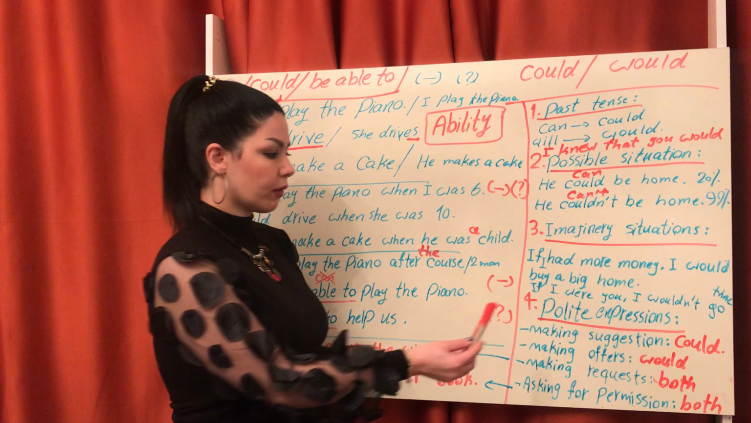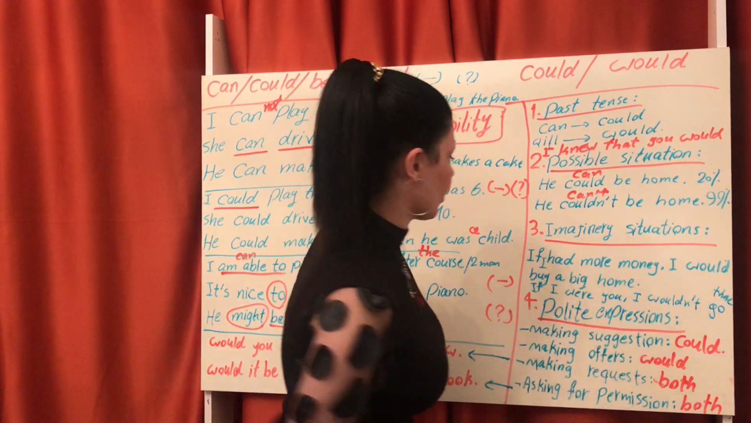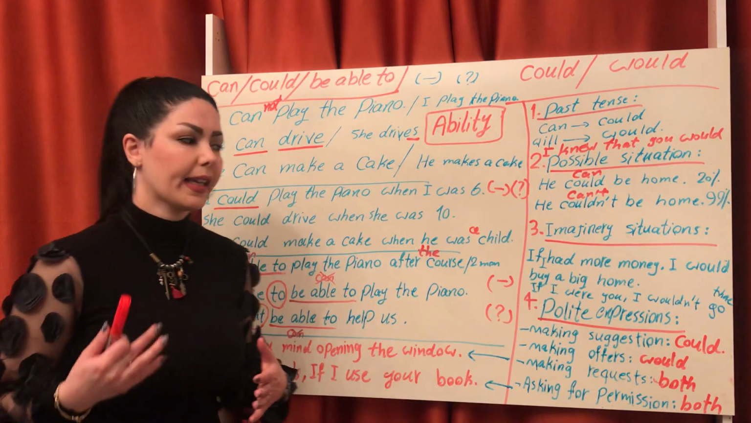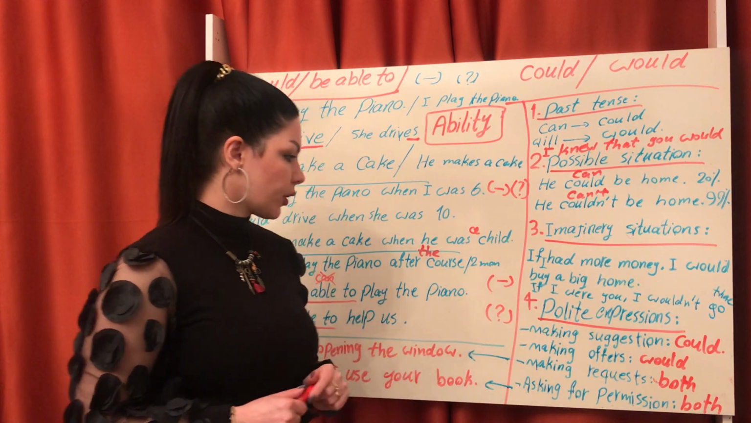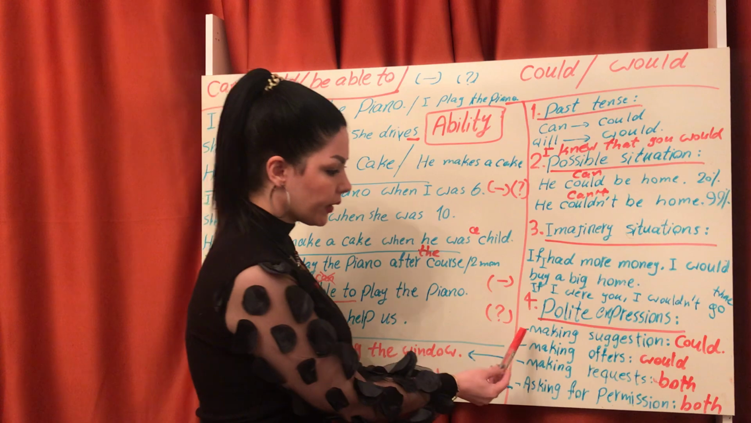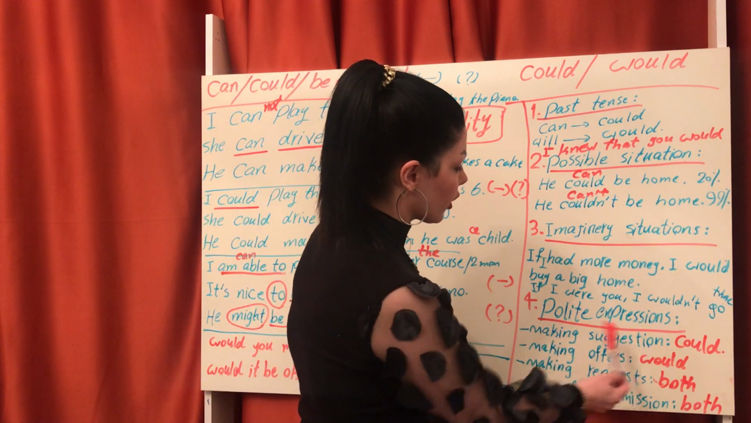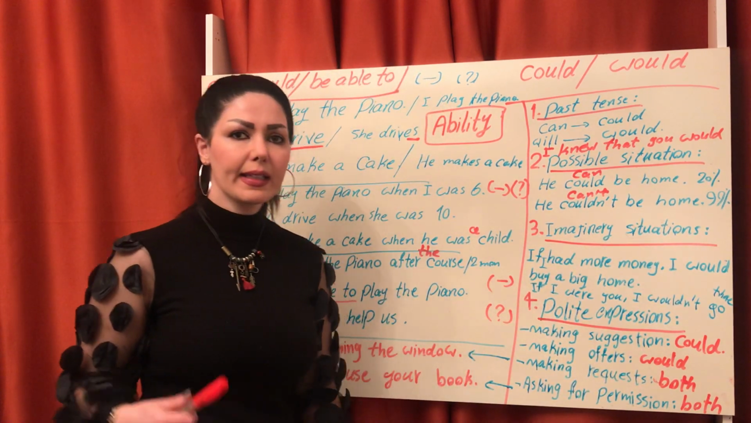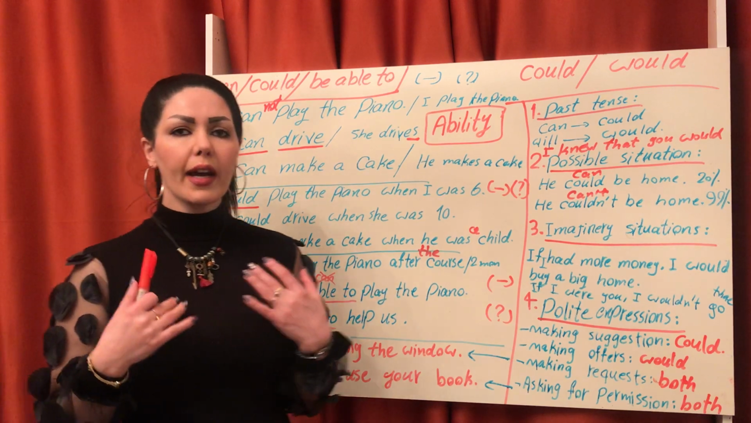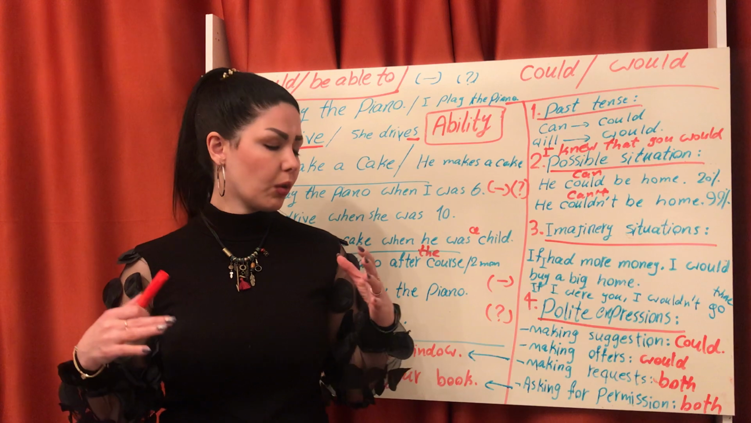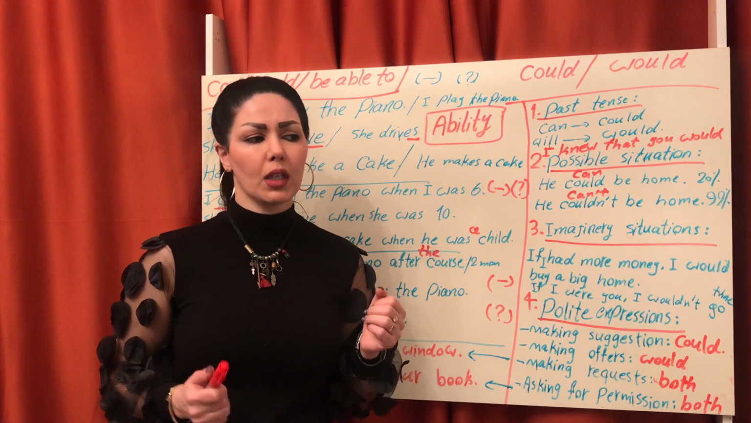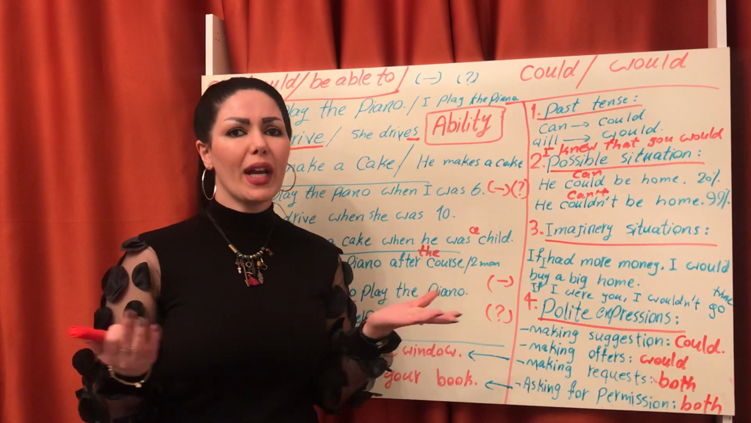Number 4, for polite expressions. Polite expressions have some types. Number 1, making suggestion. I and my friend, we want to go out, but we don't know where we can go.